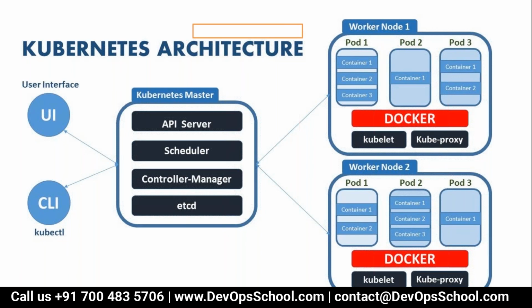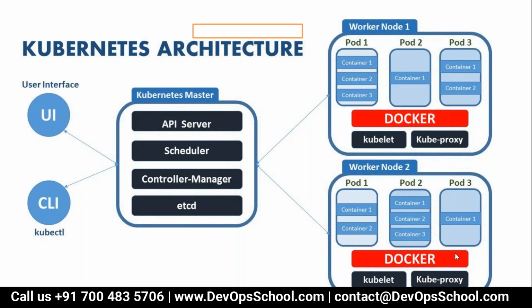But each worker talks to the master API server basically, and each worker, you see here in the worker image, you have a kubelet, kubeproxy, and Docker, and then pods: pod 1, 2, 3. Inside a pod you have a container. You have 1 container, 2 containers, 3 containers. This is one of the architectures.